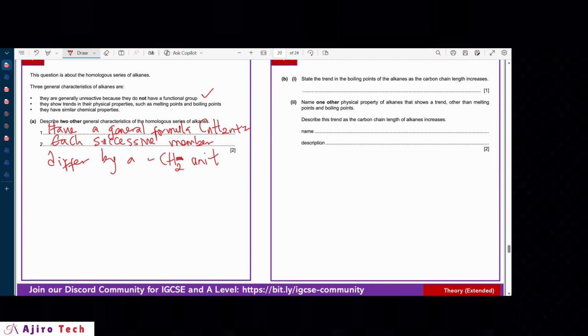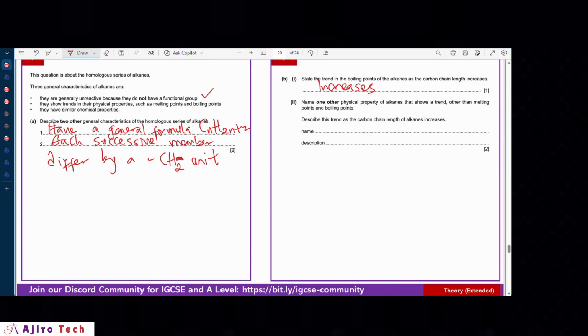Now, state the trend in the boiling point of the alkanes as the carbon chain length increases. Of course, as the carbon chain length increases, obviously the boiling point increases because the intermolecular force of attraction becomes stronger. Name one other physical property of alkanes that shows a trend other than melting point and boiling point. Describe this trend as the carbon chain length of alkane increases.